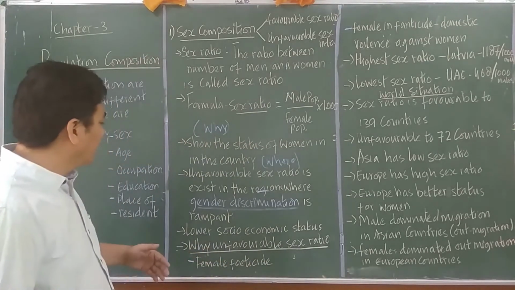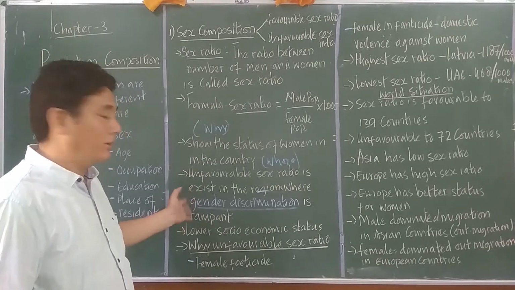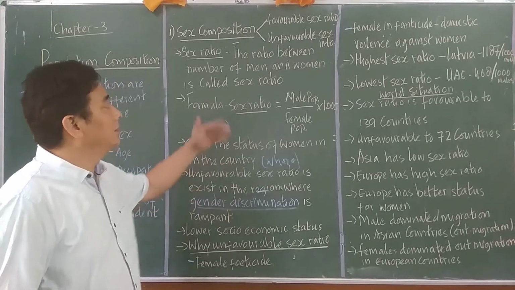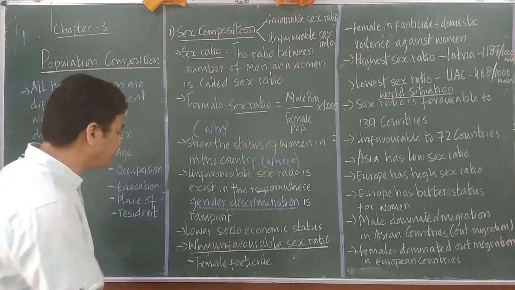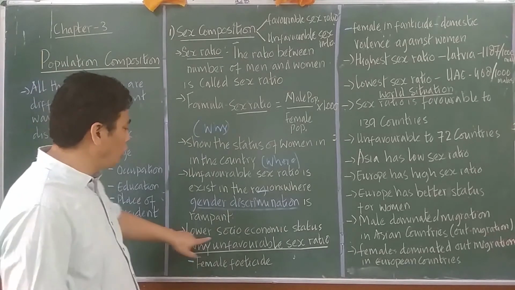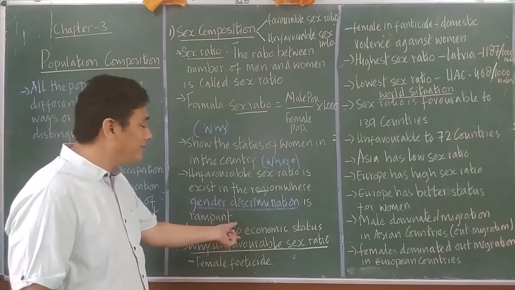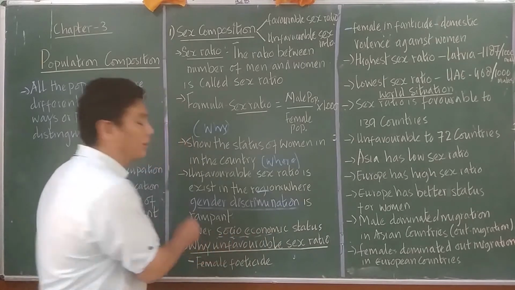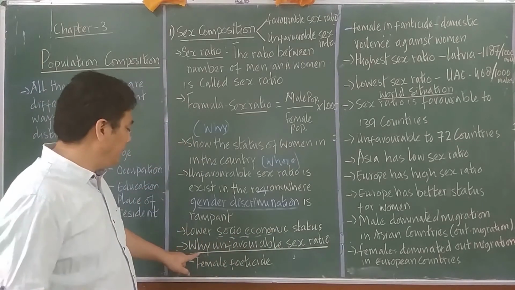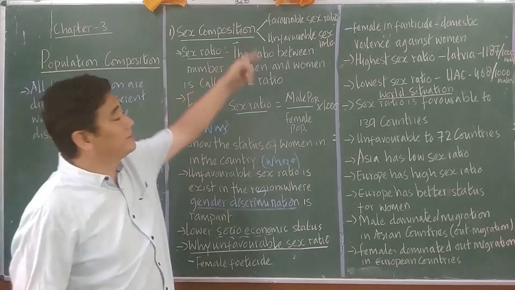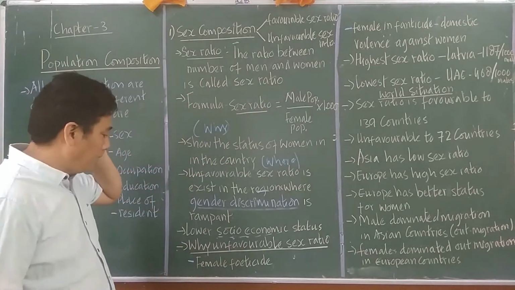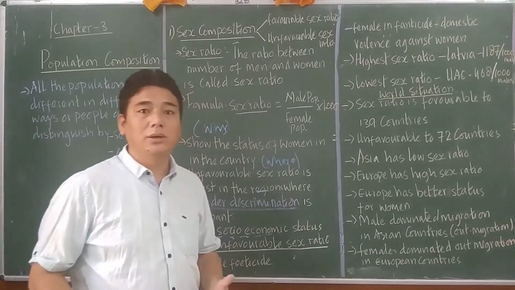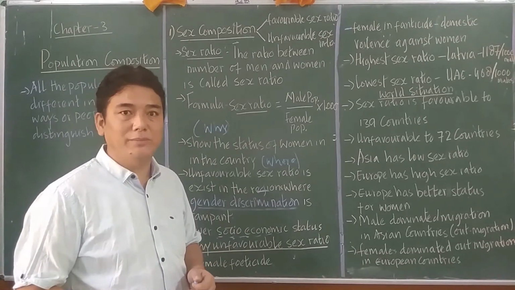And in those areas, wherever gender discrimination is taking place, there is an unfavorable sex ratio. At the same time, wherever there is a lower socioeconomic status, the unfavorable sex ratio takes place. And why is the unfavorable sex ratio happening? Why is that unfavorable sex ratio taking place?